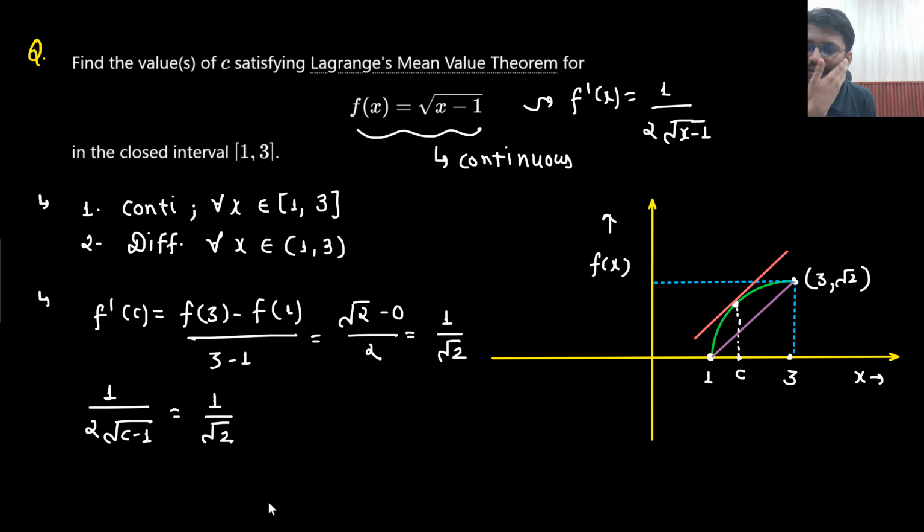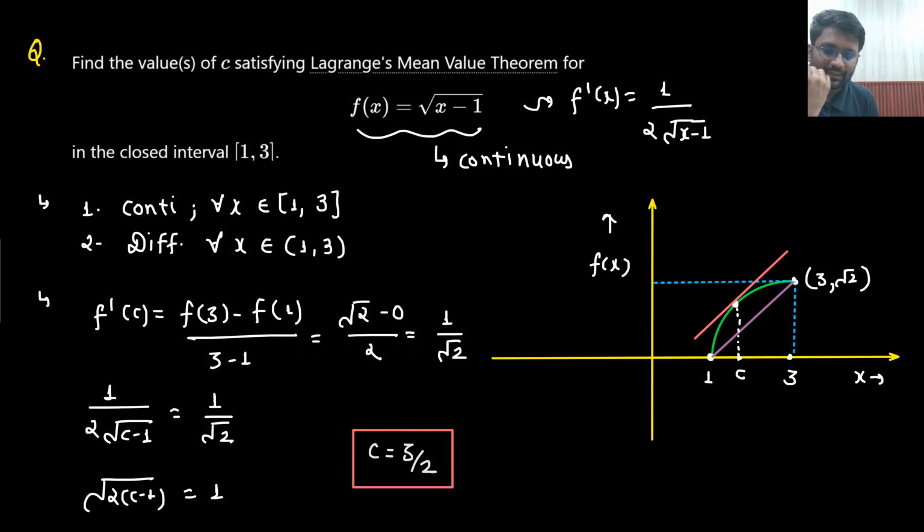So what is the value of c you are getting here? Under root 2 will become 1. So 2c minus 1... 2c minus 2. I am not able to do this calculation now. f of 3 value I have put correctly, under root 2 divided by 2. Everything is correct. 1 by 2 under root 2, this calculation is also correct. So now under root 2 will get cancelled out. You are getting under root c minus 1 equal to 1. So the value of c is coming out to be 3 by 2.